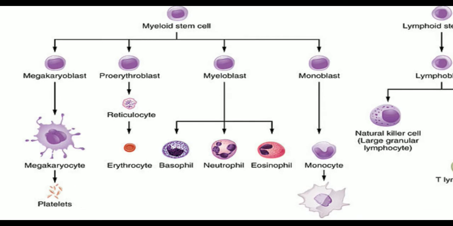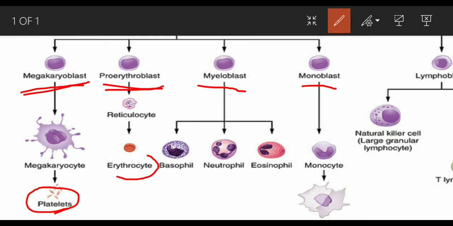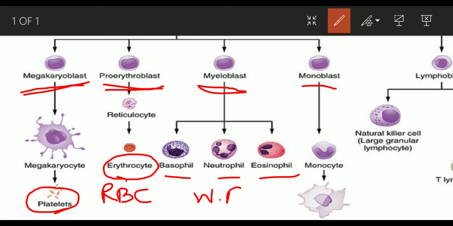The myeloid progenitor gives rise to a megakaryoblast, proerythroblast, myeloblast and monoblast. The megakaryoblast in the end gives rise to thrombocytes or platelets, and the proerythroblast in the end gives rise to erythrocytes or RBC. The myeloblasts give rise to basophils, neutrophils and eosinophils, which are nothing but our WBC cells, white blood cells. The monoblast gives rise to monocytes.